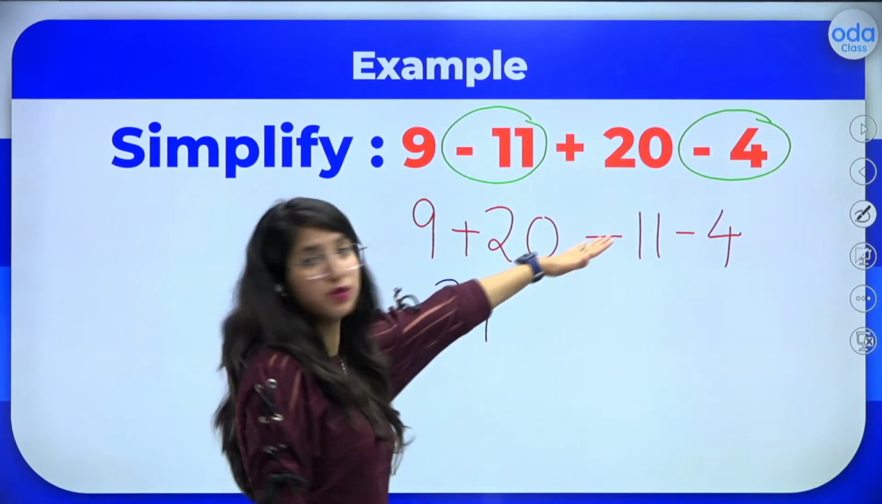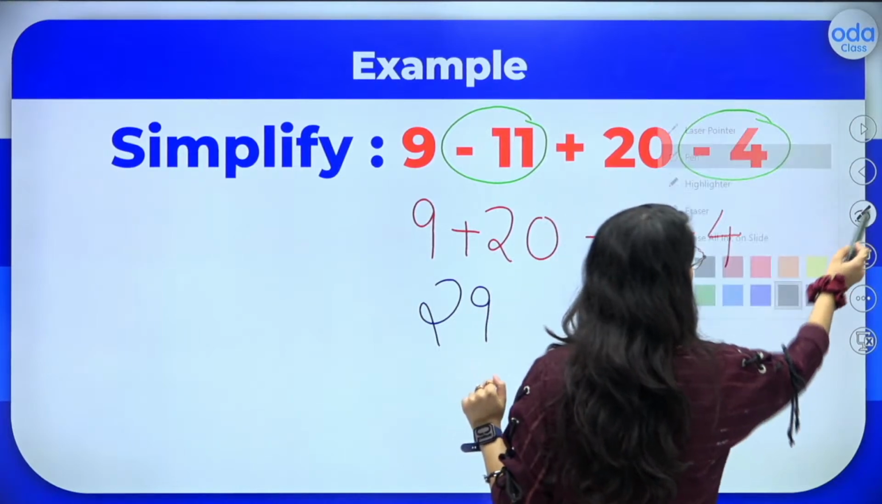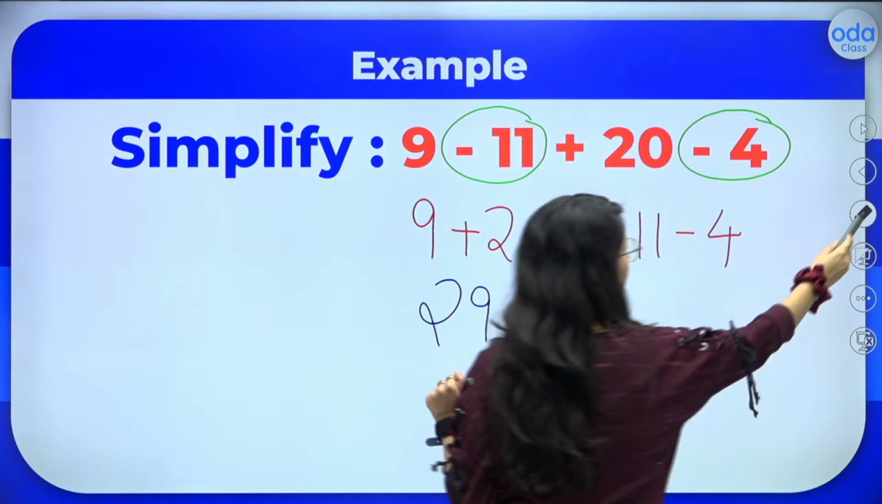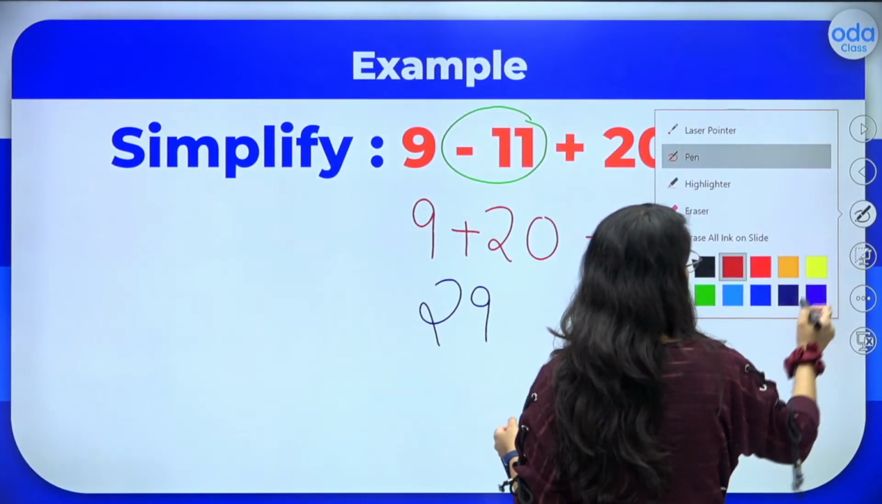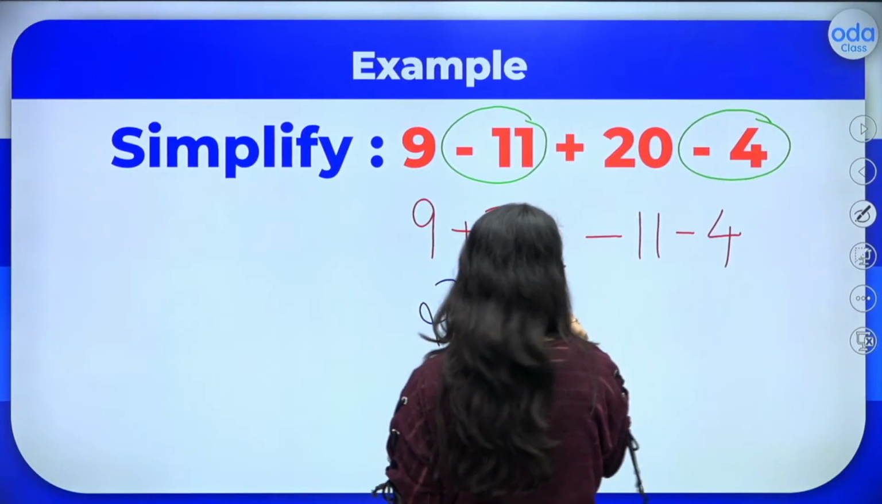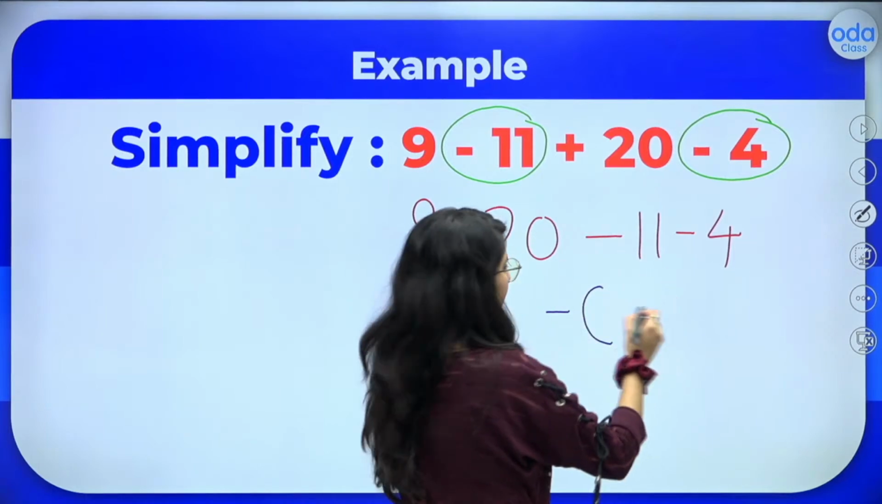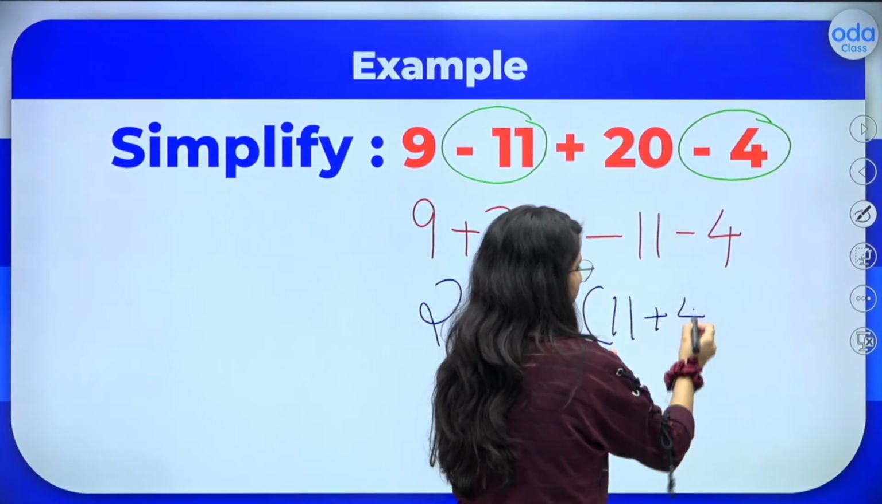Now kids, what can we do here? We can take the negative sign common. So if I take the negative sign common over here, what will happen? Just observe it carefully. I took the negative sign common. So this becomes 11 and this becomes plus 4.